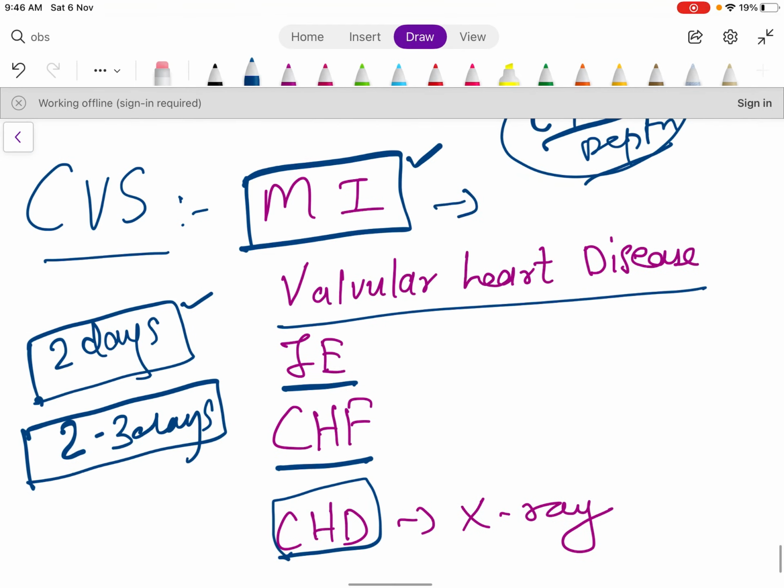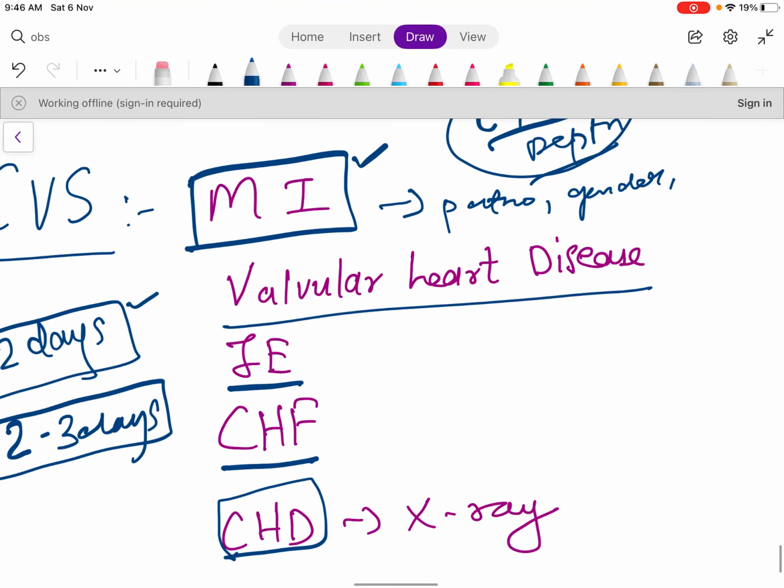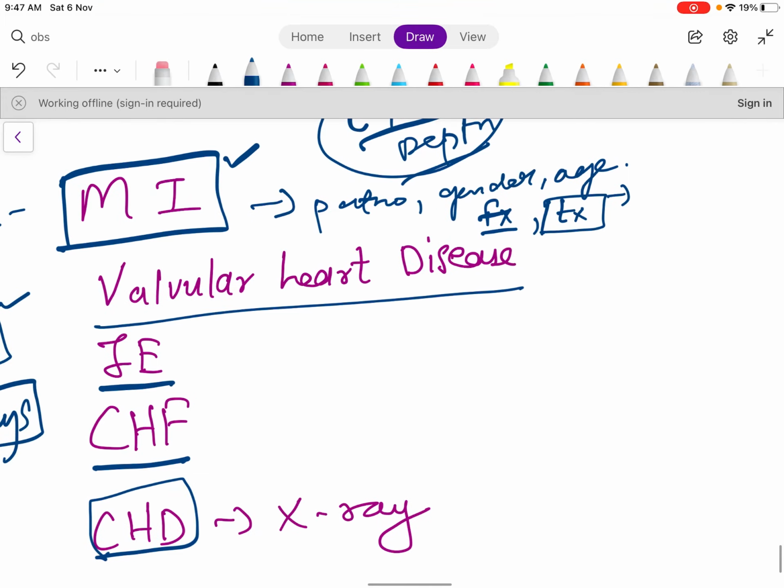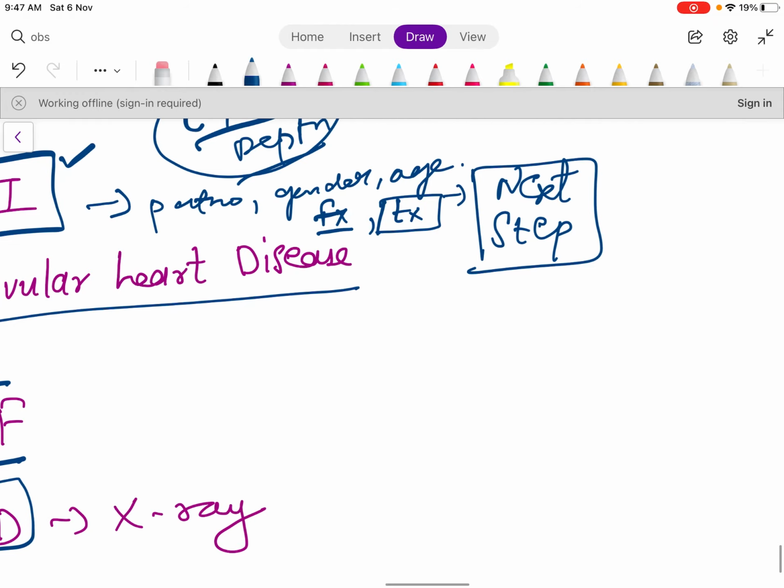So in MI you need to read everything: the patho part, gender predisposition, age predisposition, then what the features are, how the patient will come to the emergency department, how you will treat, how you will approach, because mostly they will ask the next step. What will be your next step, what will be your next step, it's like that.